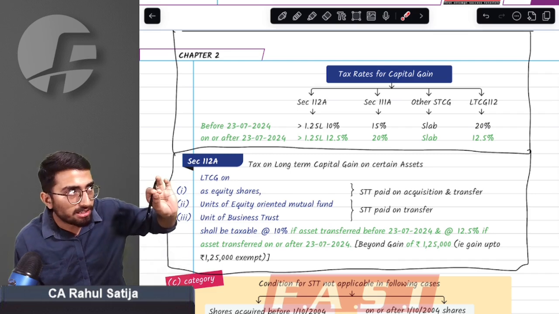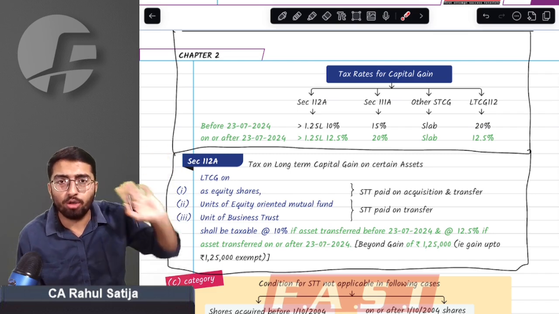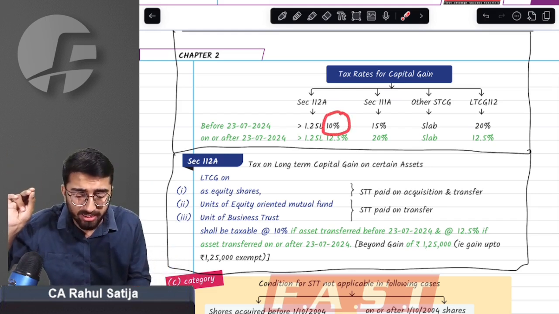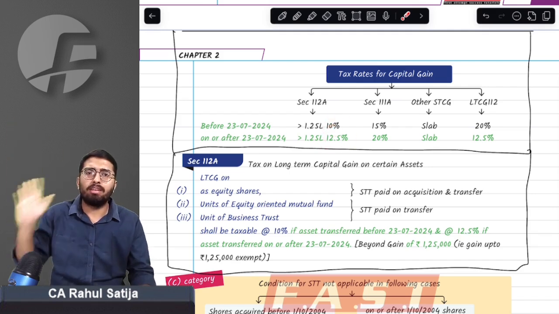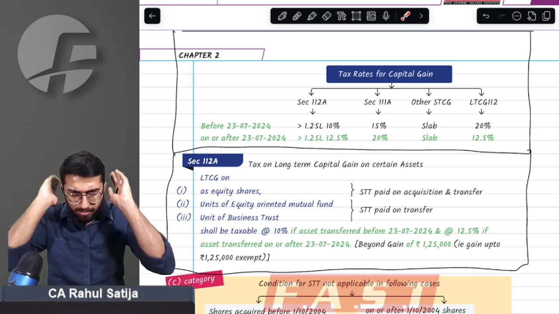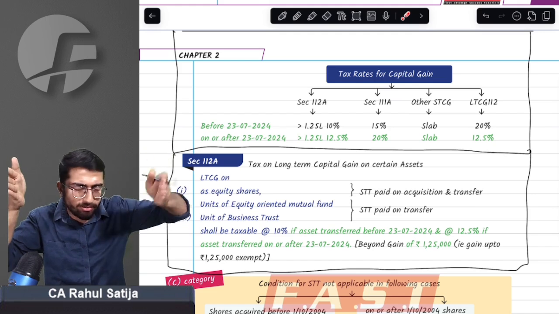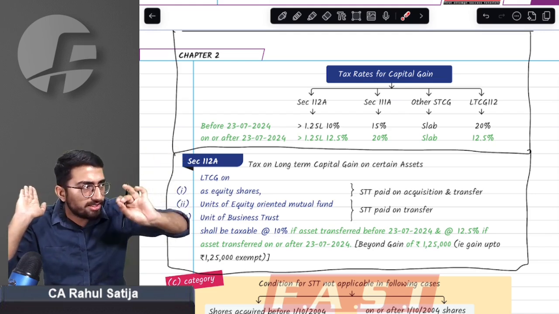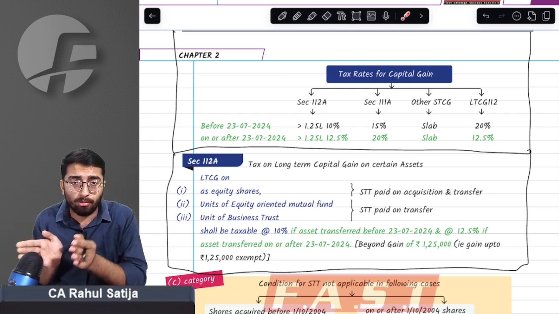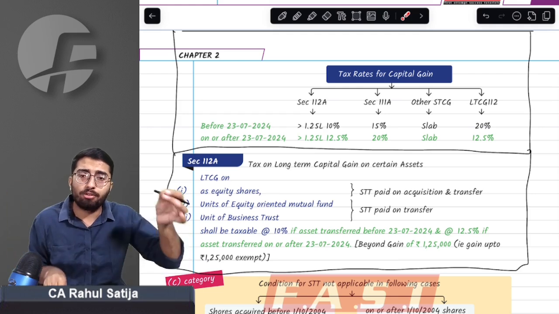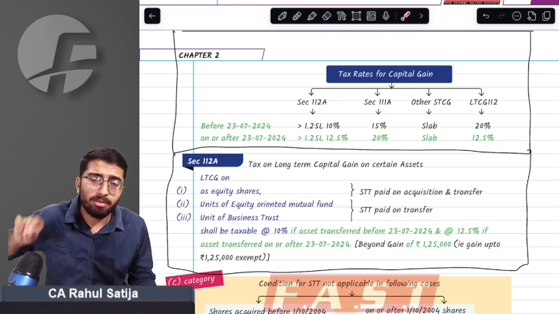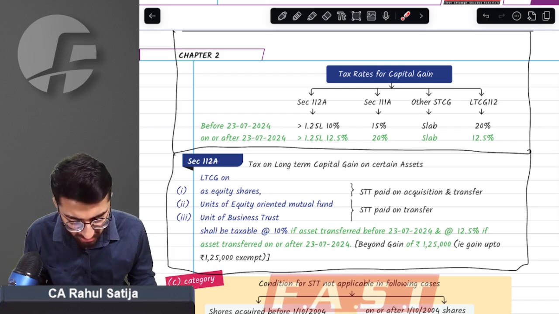That means the tax rate is applicable over and above 1.25 lakh of capital gain. Before the budget, the tax rate was 10%. After the budget, this tax rate has been increased to 12.5%. So now what you have to check in previous year 24-25, if you have any kind of capital gain under section 112A, you reduce 1.25 lakh from the capital gain, and you have to check whether the securities were sold before the budget or after the budget. If they are sold before the budget, 10%. If they are sold after the budget, 12.5% tax rate. As simple as it can be.